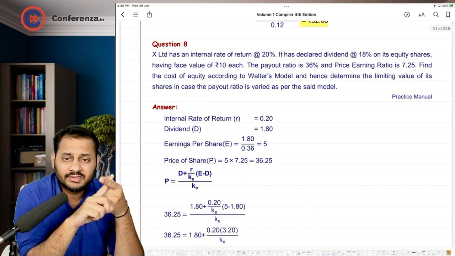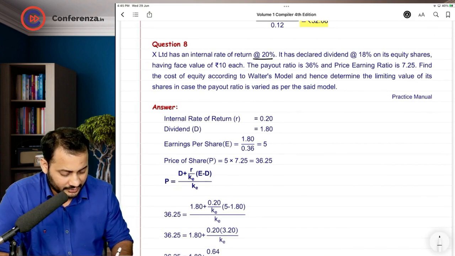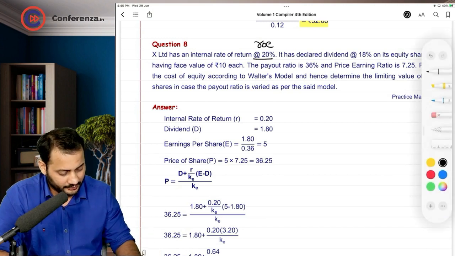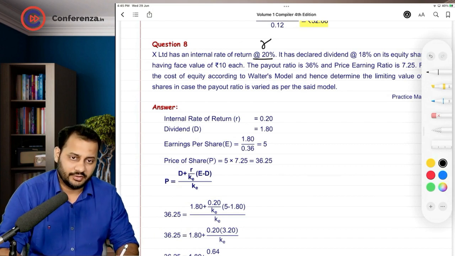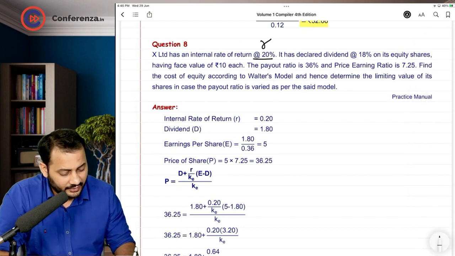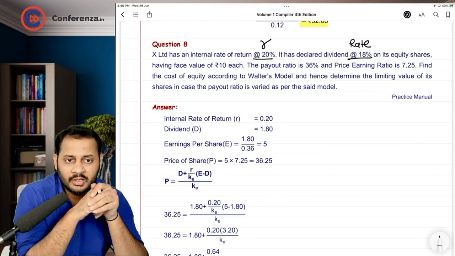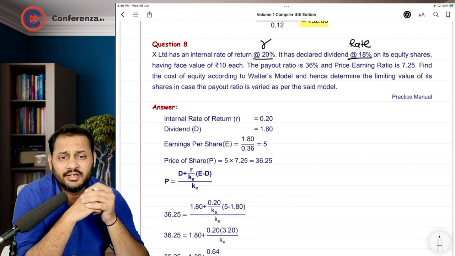X Limited has an internal rate of return of 20%. So underline 20%. This is nothing but ROE, or you can say ROI, or simply we can write R, return on equity. It has declared dividend at 18%. Underline this and write down rate, because nothing is given near 18%.